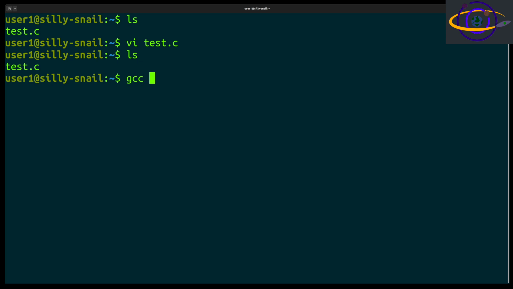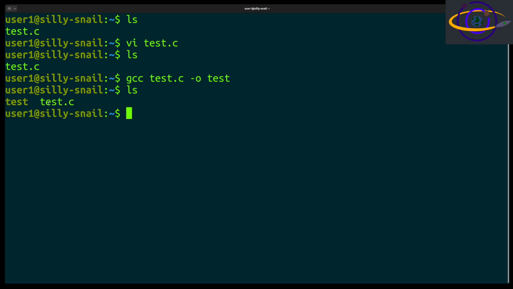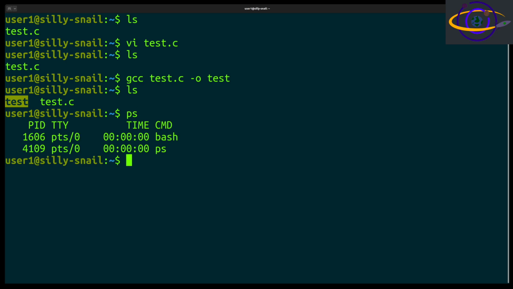So gcc test.c -o, and we're just going to call this test. I think that's good enough. So there we go. We have our source code and our binary right here. Let's see what's running right now. Not much running in our current shell. So we're going to run test. Now immediately the parent process dies and the child process keeps running.